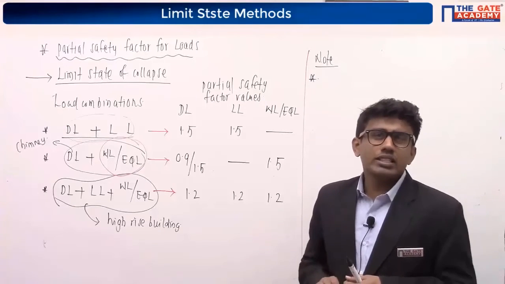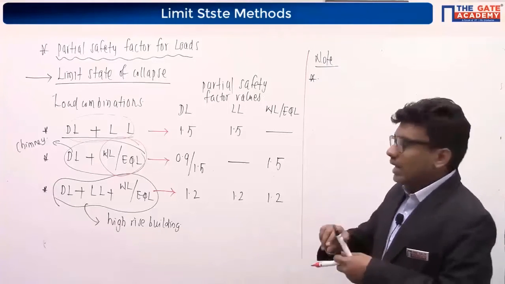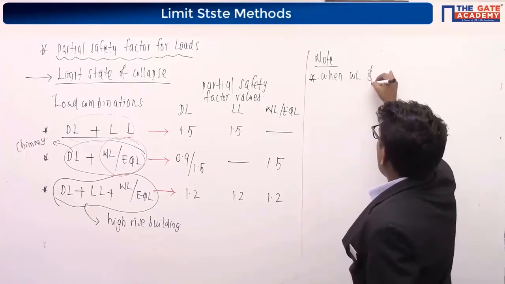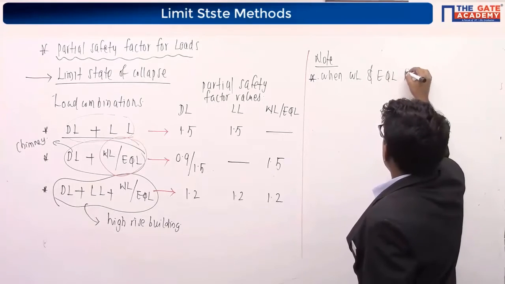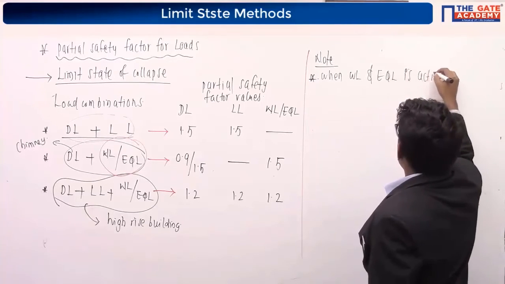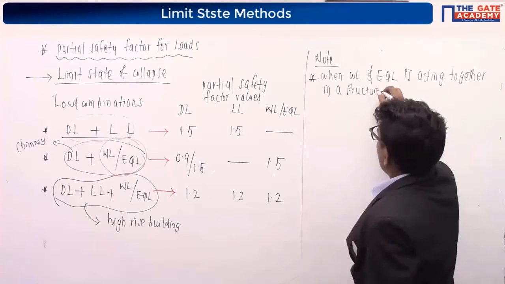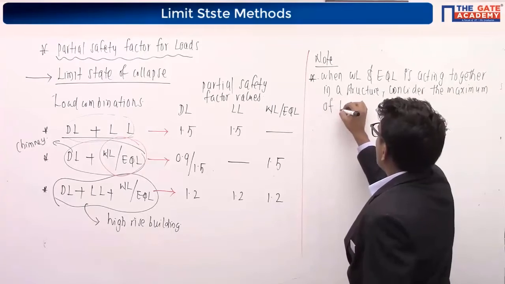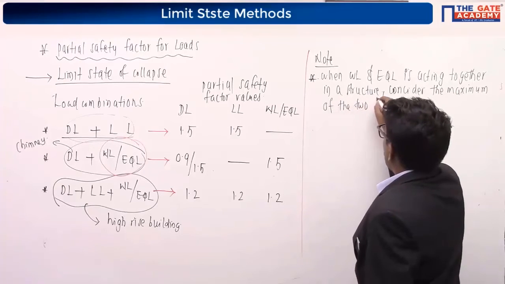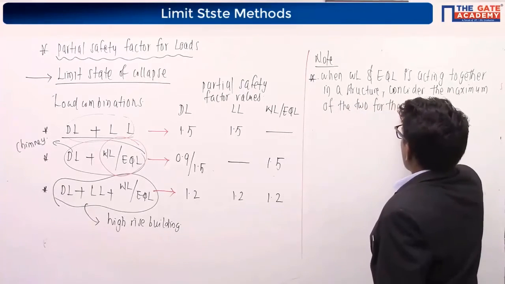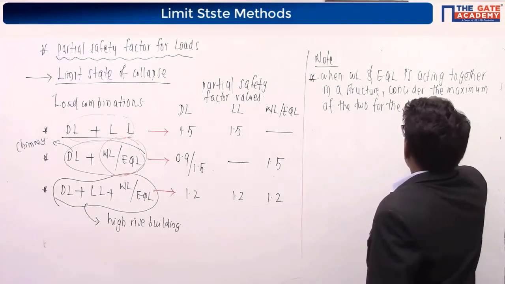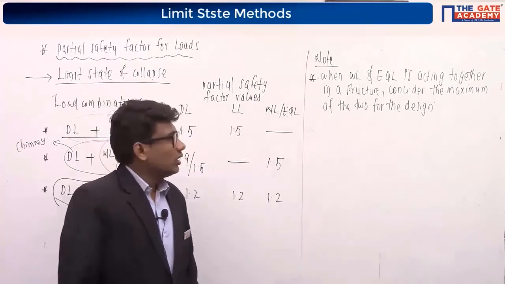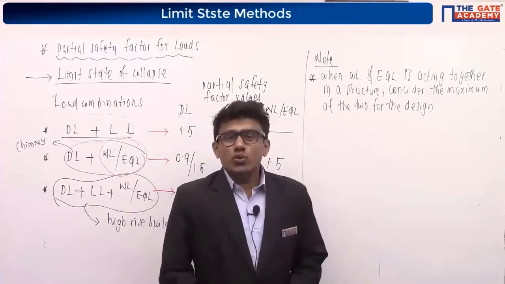Suppose, have you written it? Should I write it here? I write it here. When wind load and earthquake load is acting together in a structure, consider the maximum of the two for the design. Whenever wind load or earthquake load is acting together in a structure, you have to consider the maximum of the two for the design.